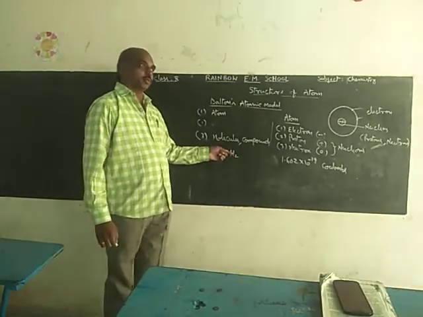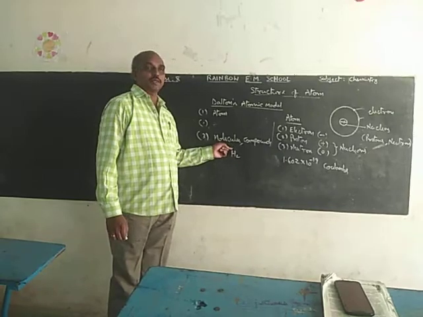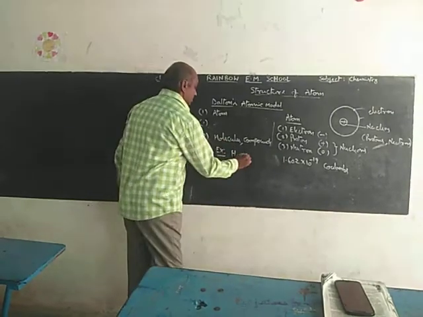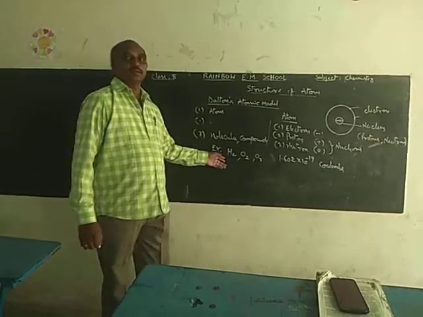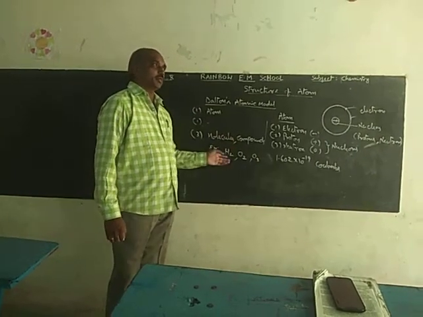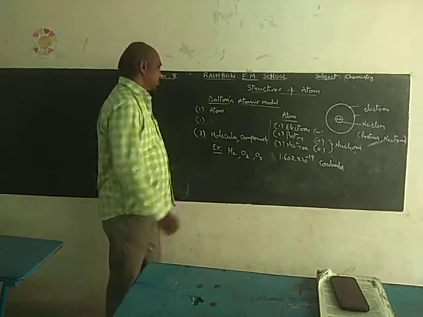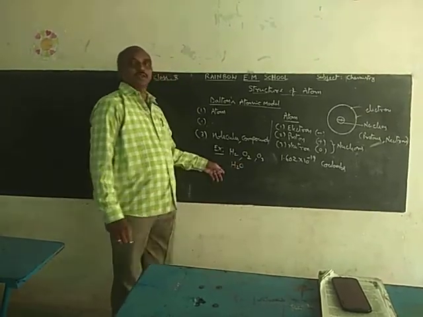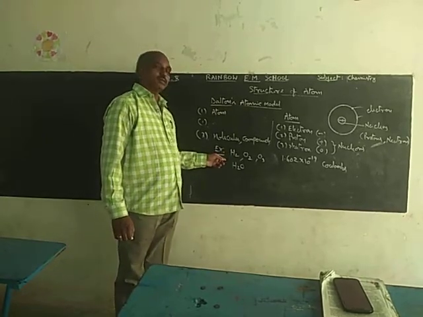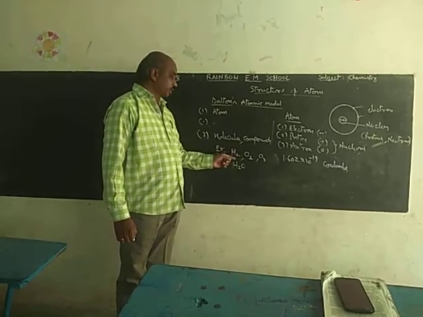In this H2 molecule, two hydrogen atoms are combined. In the same way, O2, O3, like this. These are all similar atoms combined to form molecules. Suppose H2O, water. In this H2O, two atoms of hydrogen and one atom of oxygen combined to form water.